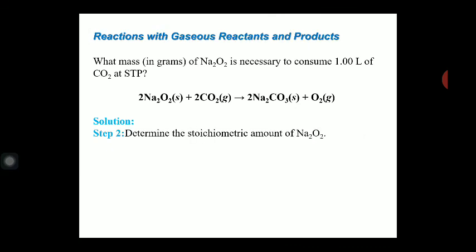तो in this numerical हमने सबसे पहले n की वैल्यू को फाइंड कर दिया। तो what mass of Na2O2 is necessary to consume 1 liter of CO2 at STP? So according to reaction, this 2 Na2O2 plus 2 CO2 give rise to 2 Na2CO3 plus O2. Determine the stoichiometric amount of this Na2O2.